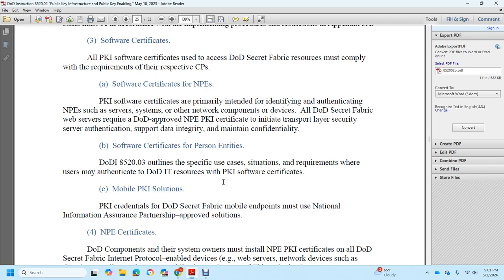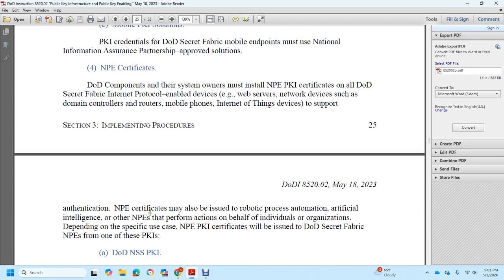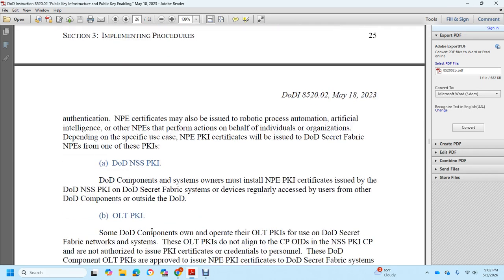U.S. National Information Assurance Partnership approved solutions, NPE certificates. DoD component systems install the NPE public key infrastructure on all DoD Secret Fabric internet protocol enabled devices, web servers, network devices, domain controllers, routers, mobile phones, and Internet of Things devices for authentication. NPE certificates may be issued to robotic process automation and artificial intelligence for NPE performance actions on behalf of an individual or organization, depending on the specific use of the NPE public key infrastructure certificate on the Department of Defense Secret Fabric.